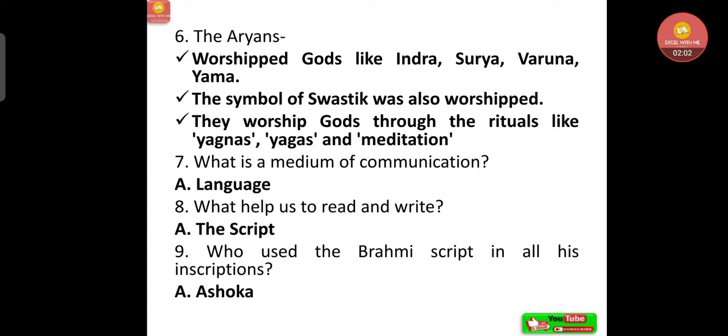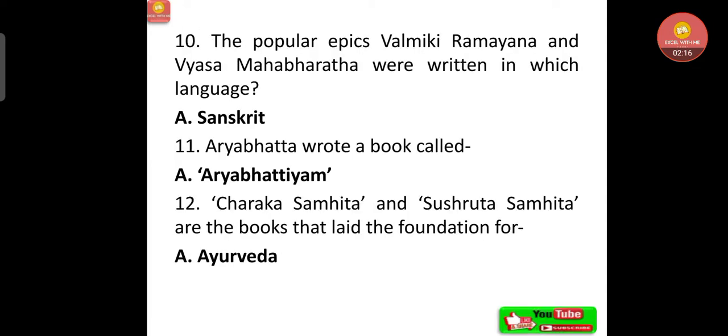Now what is a medium of communication? That is, language is a medium of communication. What helps us to read and write? That is the script. Who used the Brahmi script in all his inscriptions? Ashoka the Great. The popular epics Valmiki Ramayana and Vyasa Mahabharata were written in which language? That is Sanskrit.